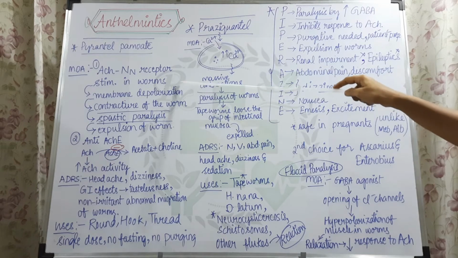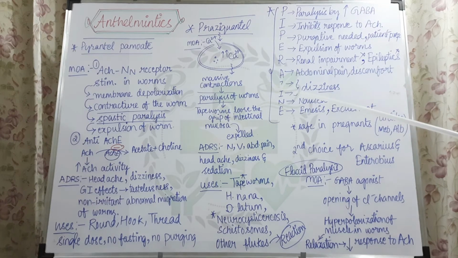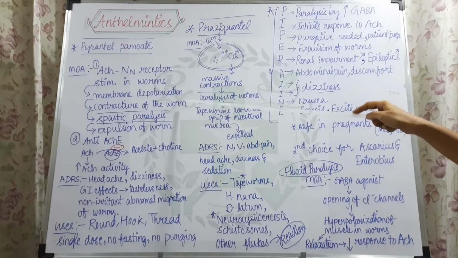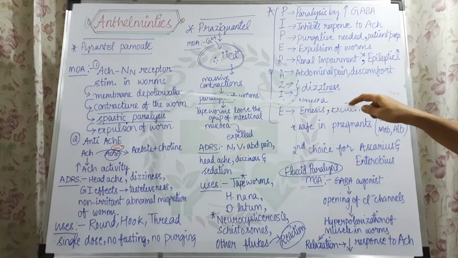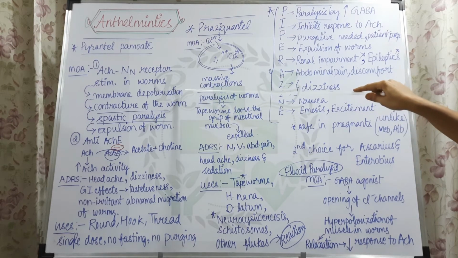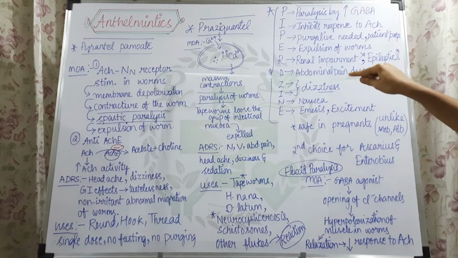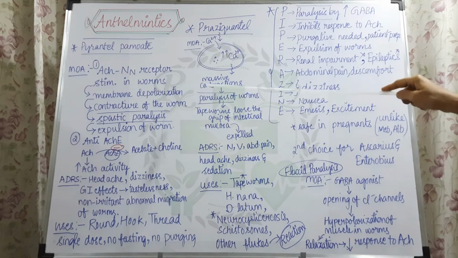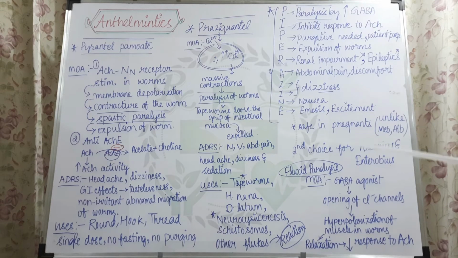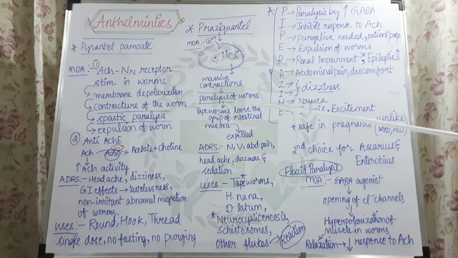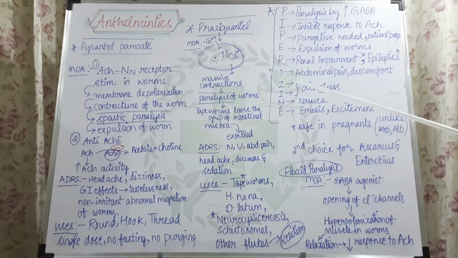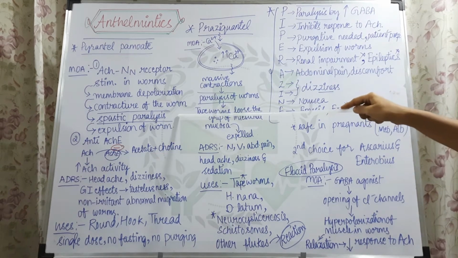This excess of depolarization is nothing but an increase in the levels of sodium inside the cell. This membrane depolarization leads to excess contraction of the worm, since we all know that contraction depends upon depolarization. When the membrane is depolarized, there is continuous contraction of the worm. The worm muscle undergoes excess contractions, so it cannot relax and cannot move. Only if there is continuous contraction and relaxation can a worm move. So it cannot show any movement. That is called spastic paralysis.